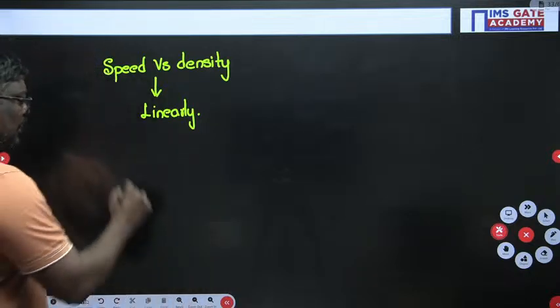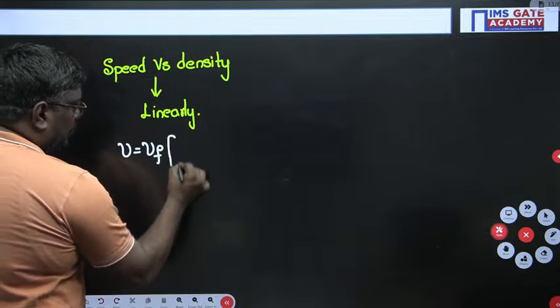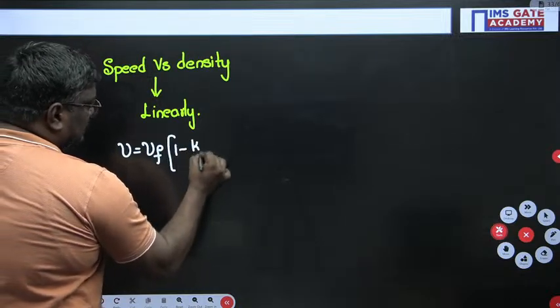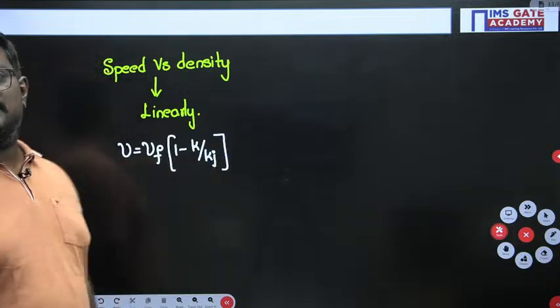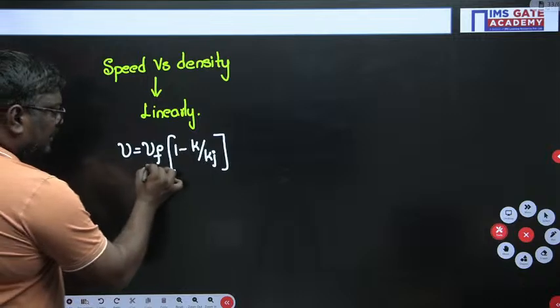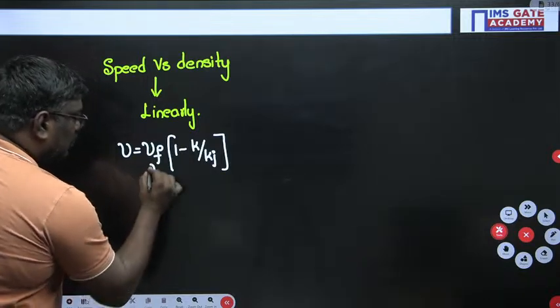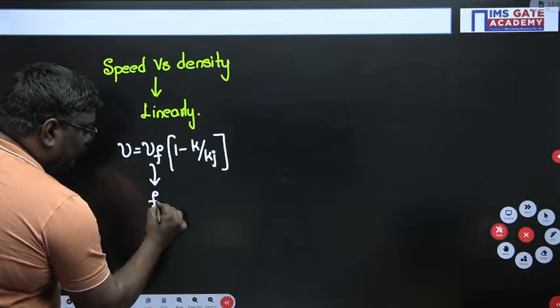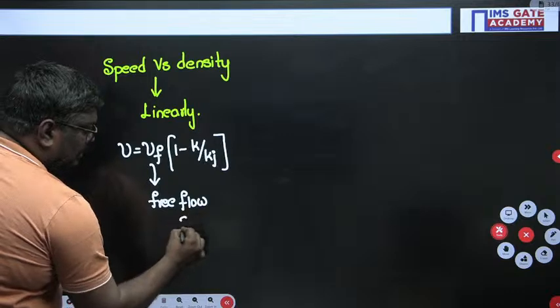So here velocity V can be written as Vf into 1 minus k upon kj. Vf is nothing but the free flow speed.